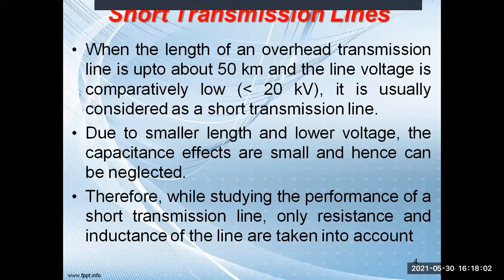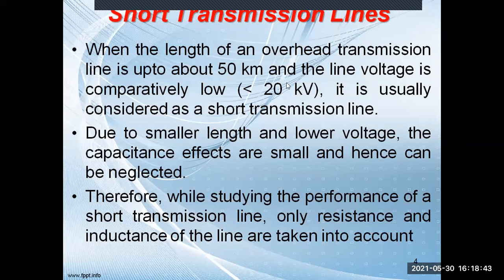Now first we'll discuss the short transmission line. In case of short transmission line, the line length is about 50 kilometer, and the voltage level is less than 20 kV. So we have to remember that for a short transmission line, the length will be 50 kilometer and the voltage level is less than 20 kV. Now, in this case, the effect of capacitance is neglected because we know that the transmission line circuit...